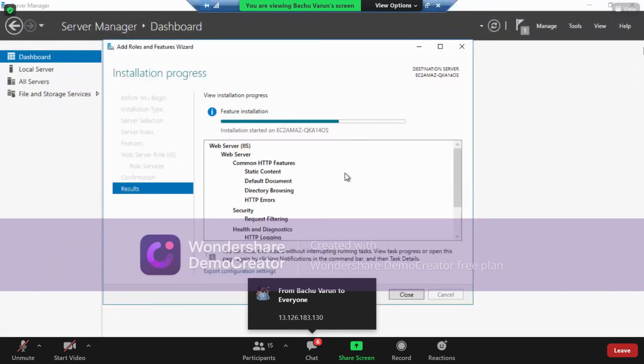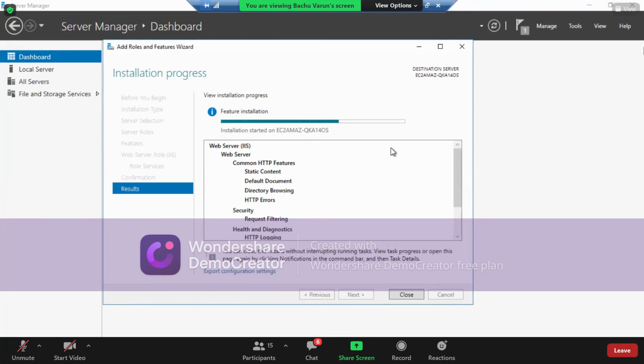I'm just eagerly waiting for my machine to complete this installation. Okay, once the machine gets installed, we have already enabled HTTP and HTTPS. So we have to provide a web page. The installation is completed here.